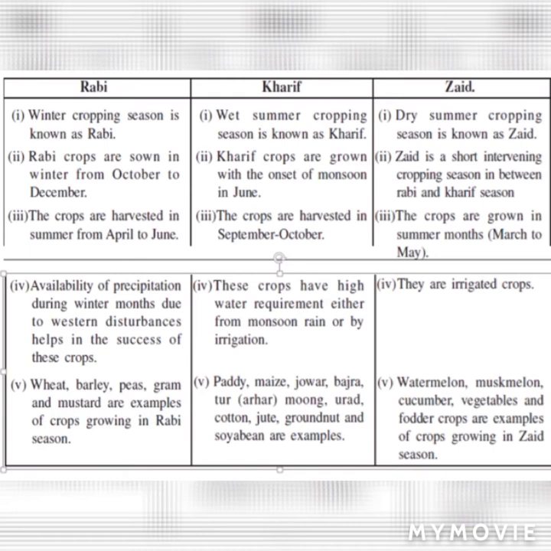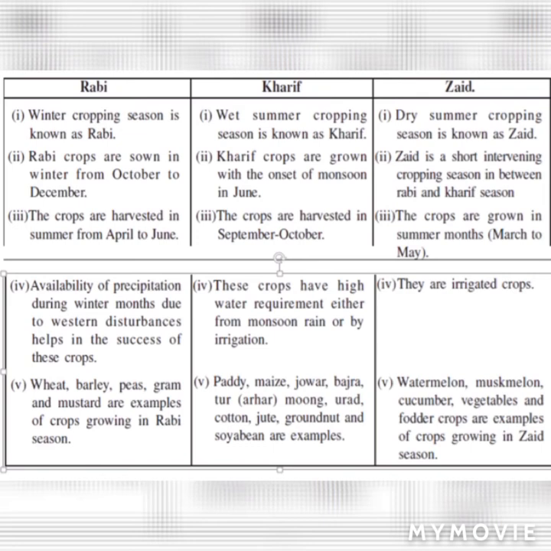Now we discuss these three crops. First of all, I tell you main points about Rabi crops. Rabi crops are grown in the winter season. Second point, they are sown from October to December. Third point, they are harvested from April to June. You can write examples like peas, gram and mustard, which are grown in the Rabi season.